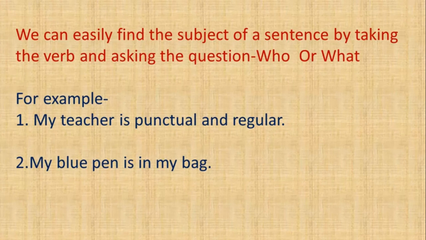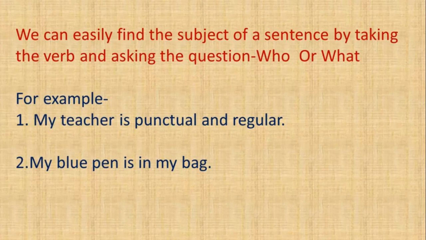So we pick out the verb and ask the question who or what. So what is the verb in this sentence? It is. So we ask the question, who is punctual and regular? The answer is my teacher. So my teacher is the subject.